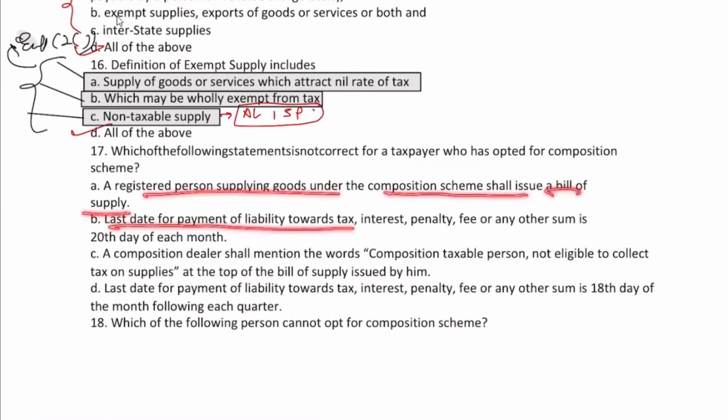Last date of payment of liability to a tax, interest, penalty, fee, any other sum is the 20th day of each month. Composition dealers, I think option B, Shivam. Yeah, B is the right answer.